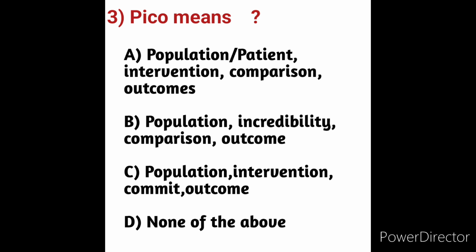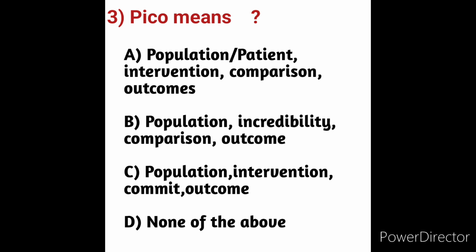The format is considered a widely known strategy for framing a foreground research question. The purpose of PICO is that it can help to form a question that focuses on the most important issues for a patient or a population, identify key terms to use in a search for evidence, and select results that directly relate to the situation.